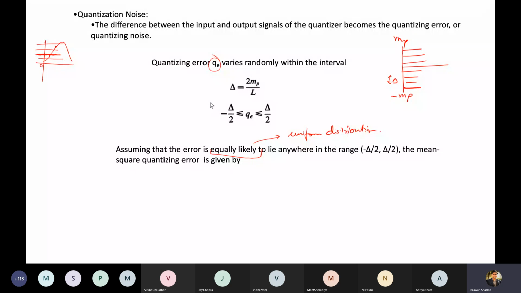So the mean square quantizing error is given by this formula. We represent this with the notation QE square, mean square quantizing error, MSE, mean square error. In this case, this error is a quantization error, and we know where this error is getting generated. This is the standard formula for mean square error, and this value you have to remember. QE square comes out to be step size square divided by 12, and if you put this value for delta in this, you will get MP square upon 3L square. This is important.